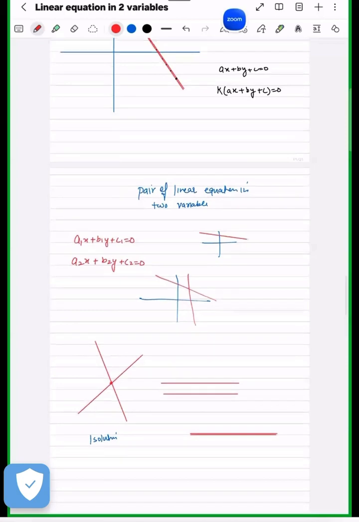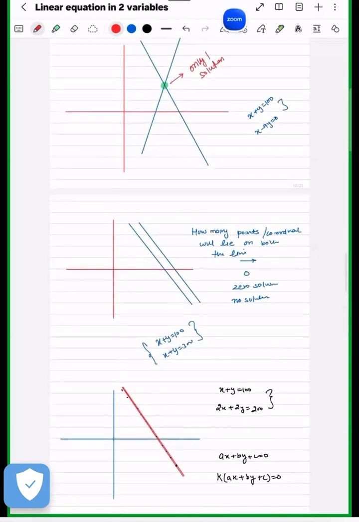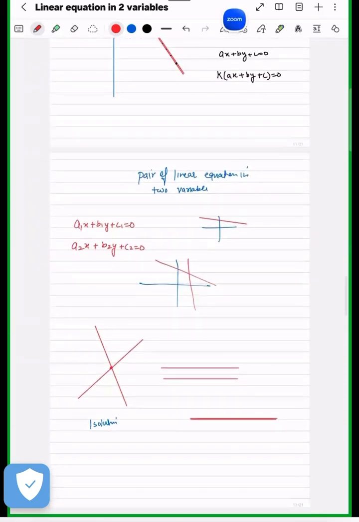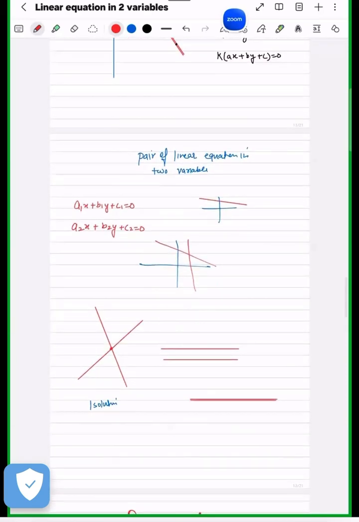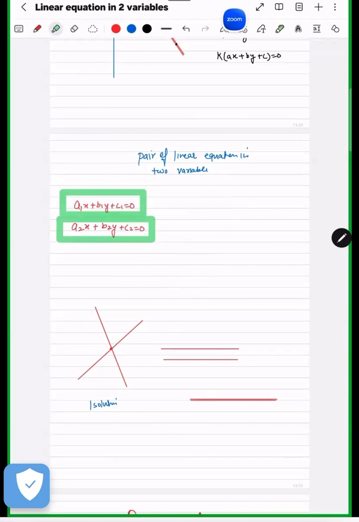Now see, again listen. You know very well that the general form is ax + by + c = 0. Now you're dealing with a pair of linear equations, so we have to write a1, b1, c1 and a2, b2, c2. There were three things: one was point of intersection, the other was parallel lines, and the third was the same line.